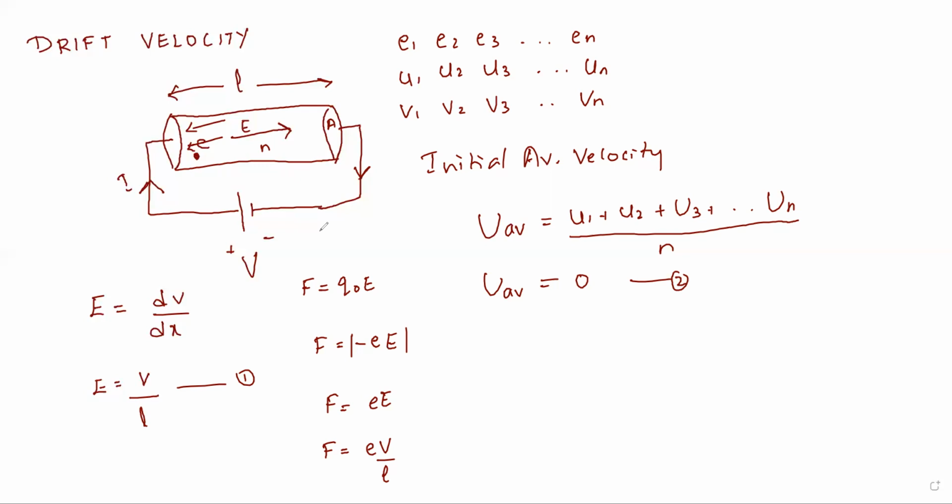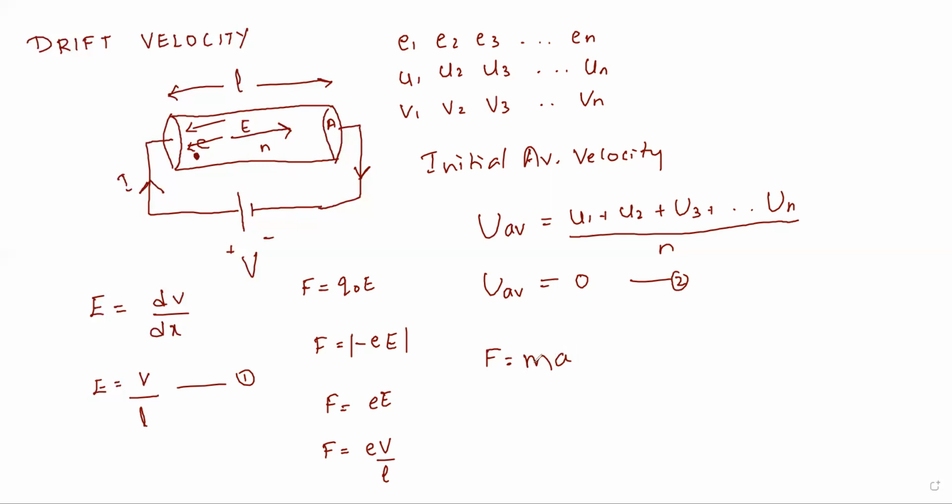You know that by Newton's law, F is equal to ma. This is the famous expression for force: mass into acceleration. We have been learning it from our school days. Force is equal to mass into acceleration. Very simple numericals we have solved, right?